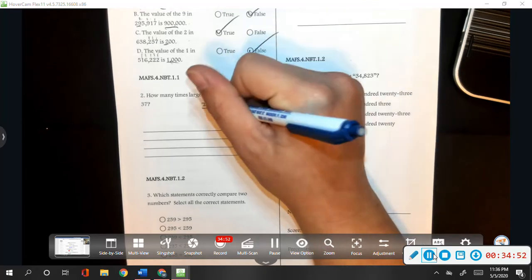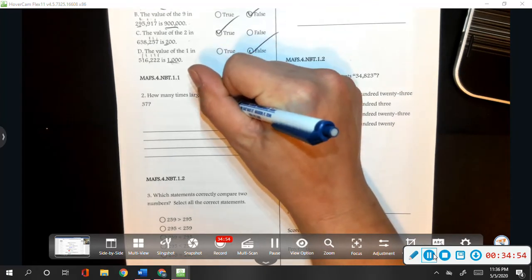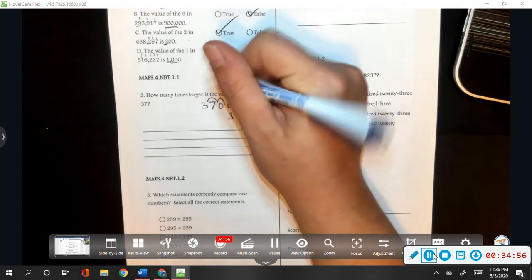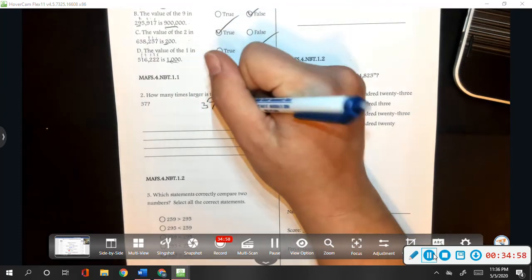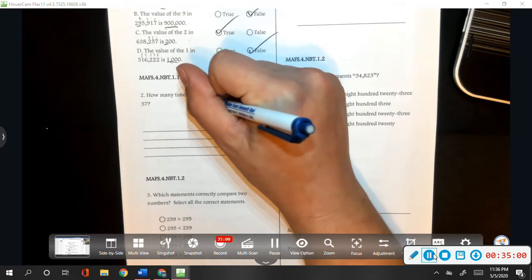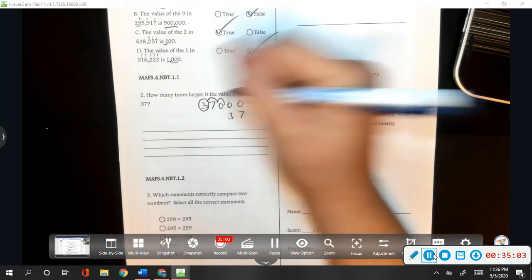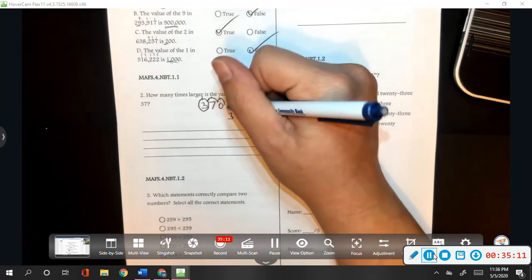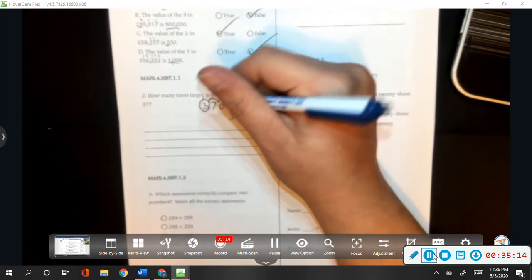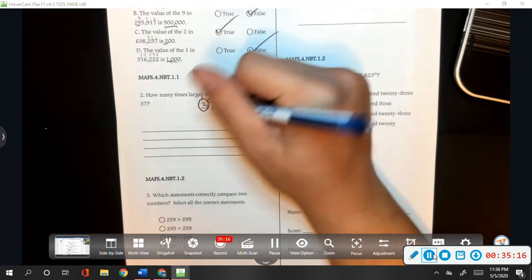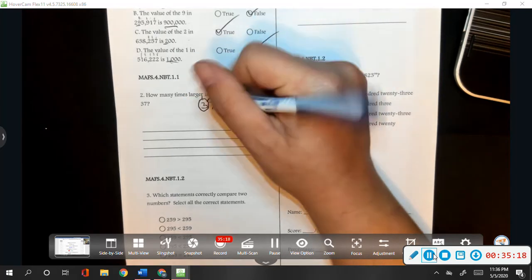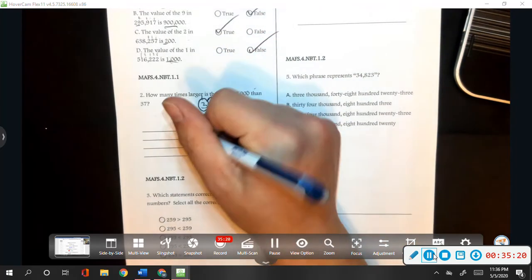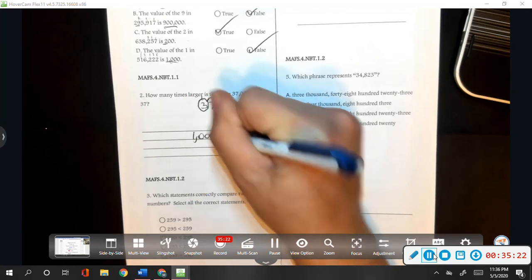So we went from the tens to the hundreds, to the thousands, all the way to the 10,000 spot. So we moved 1, 2, 3 place values. So every time we go up a place value, we times by 10. So this is 10 times 10 is 100 times 10 is 1,000 times.